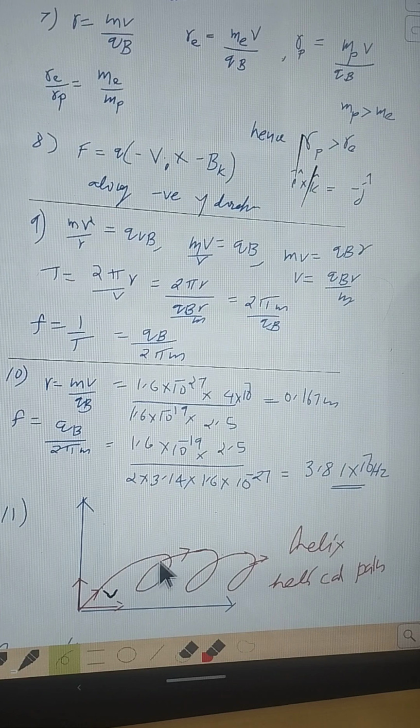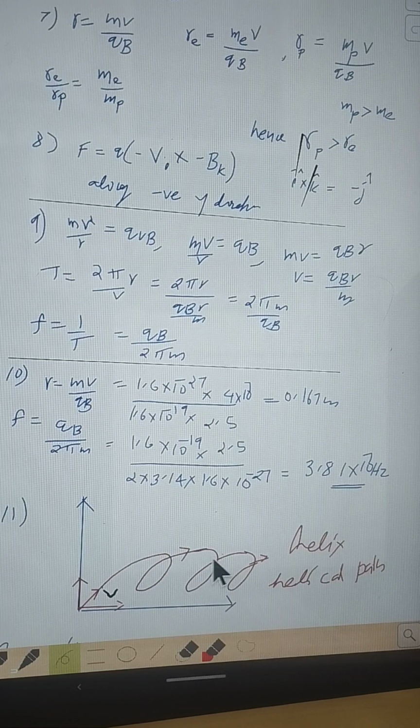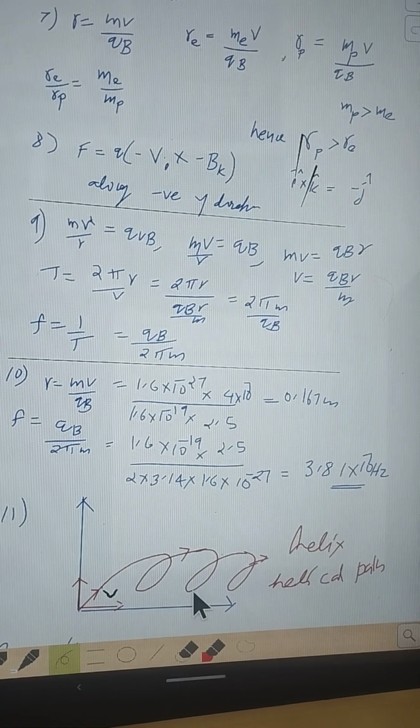And suppose it is starting from here, and when it is completing one rotation, by the time the particle is reaching there, the horizontal distance moved by the particle in the magnetic field during one complete rotation is known as the pitch of the helix.